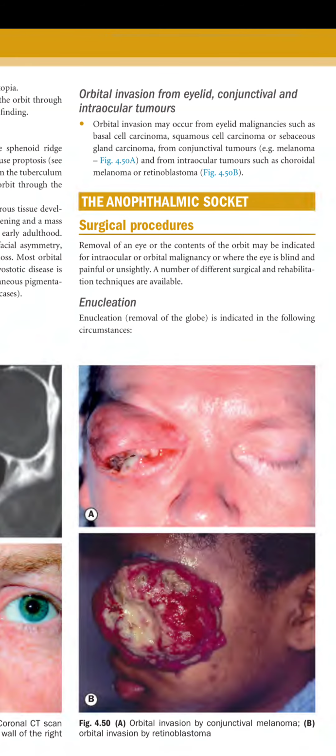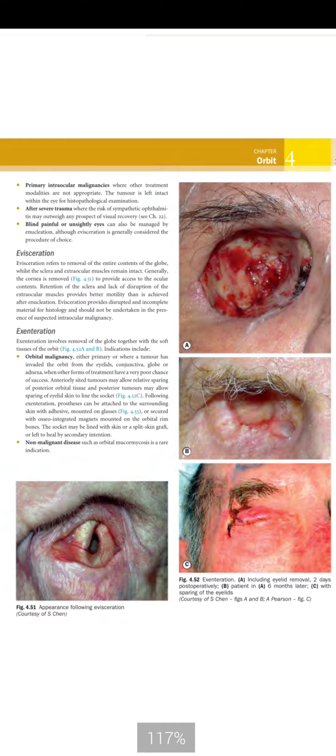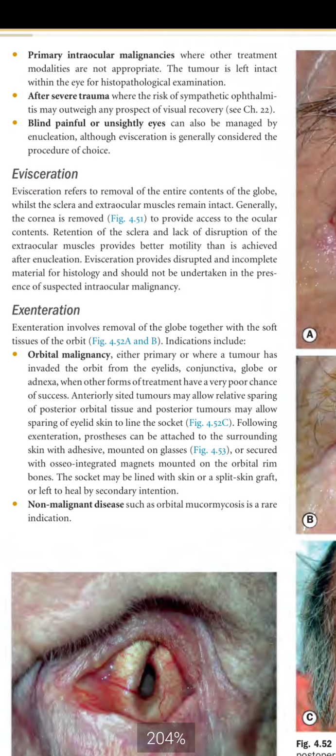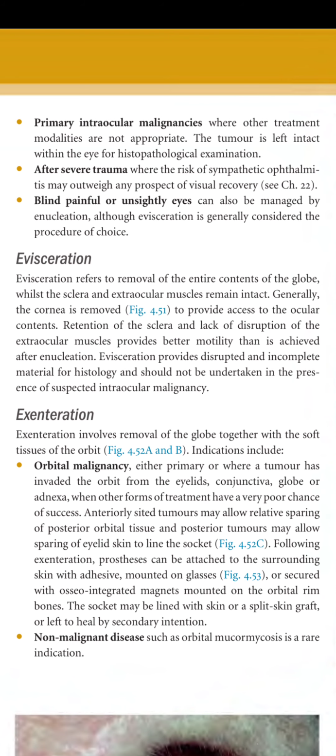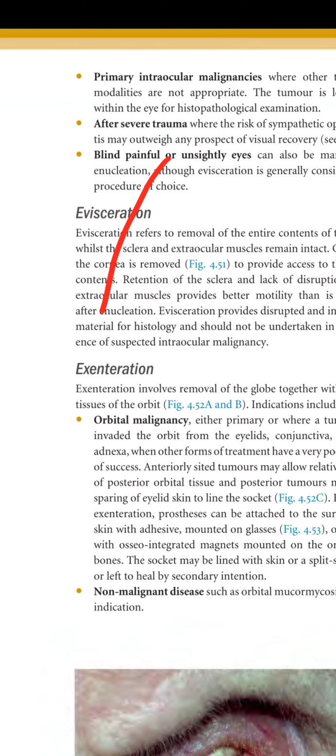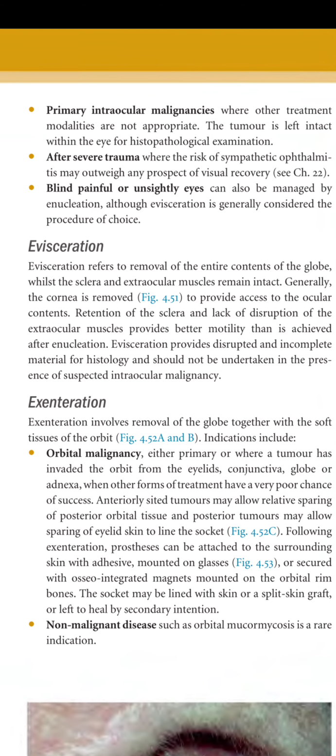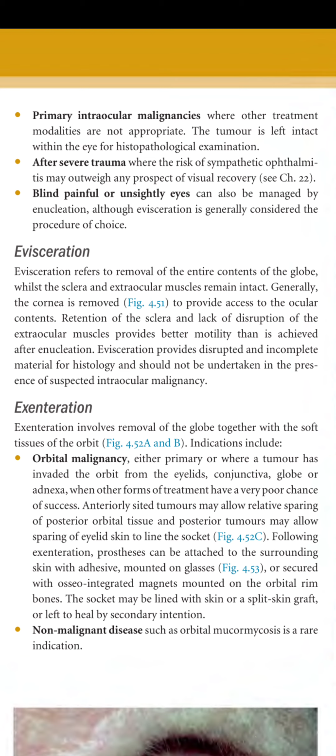Enucleation, the removal of a globe, is indicated in the following circumstances. Primary intraocular malignancy, where other treatment modalities are not appropriate, the tumor is left intact with the eye for histopathological examination, for example retinoblastoma. After severe trauma, where the risk of sympathetic ophthalmia may outweigh any prospect of visual recovery. A blind, painful, or unsightly eye can also be managed by enucleation, although evisceration is generally considered the procedure of choice.